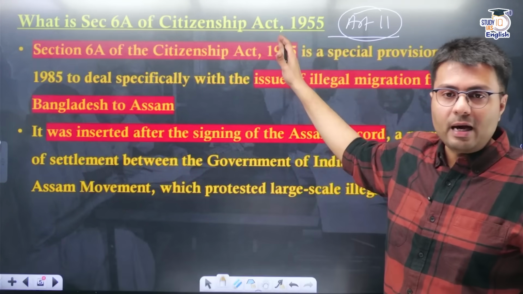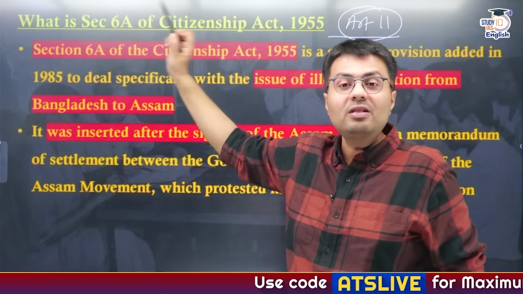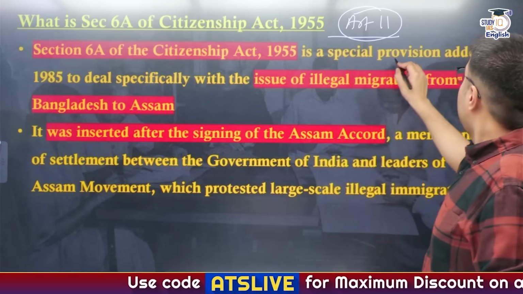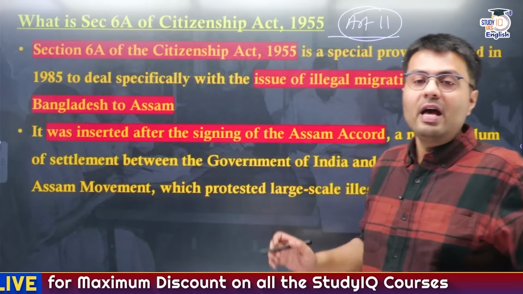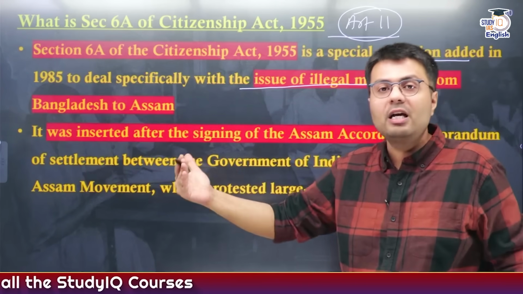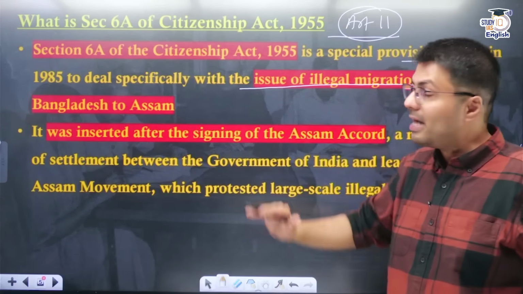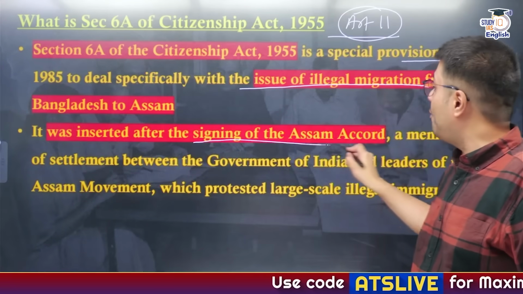Now there is a special section in Citizenship Act 1955 known as Section 6A, and this was a special provision which was added much later in 1985, and it specifically deals with the issue of illegal immigration from Bangladesh into the state of Assam, and it was inserted into Citizenship Act only after signing of Assam Accord.